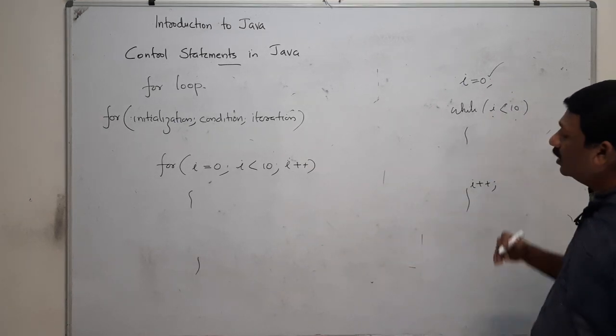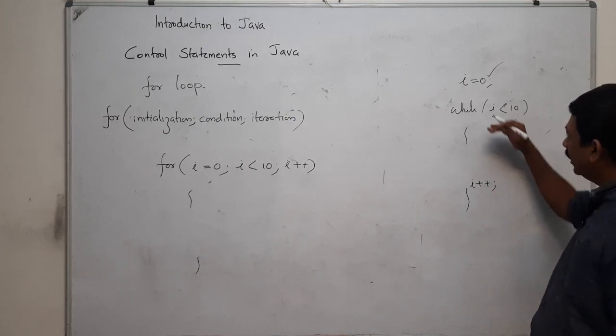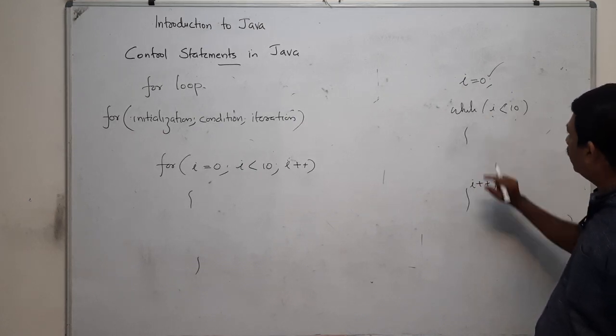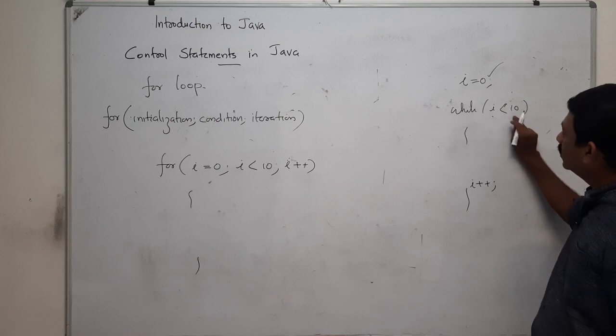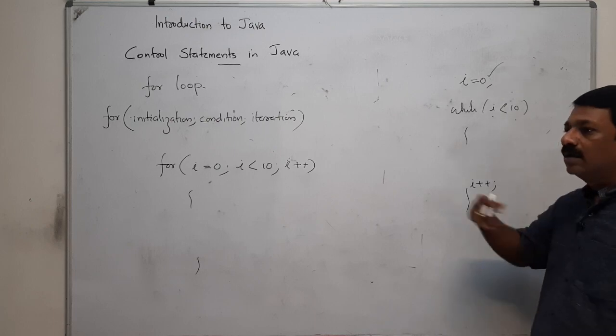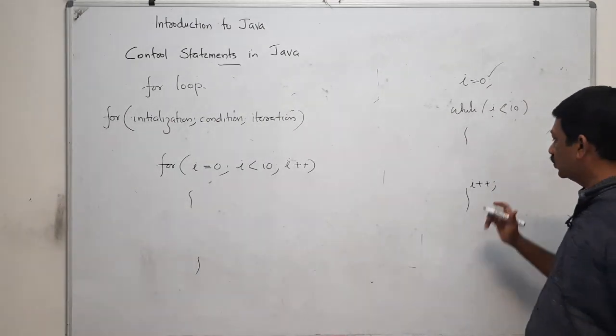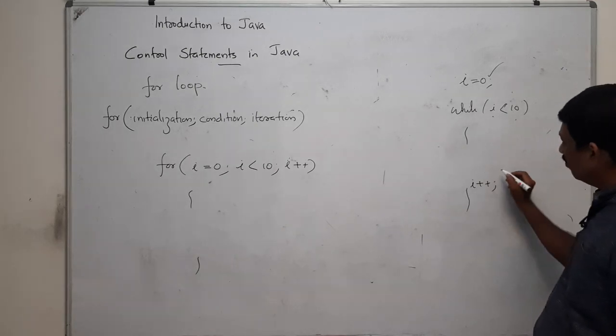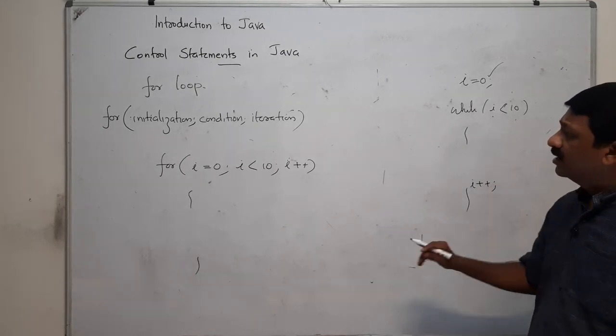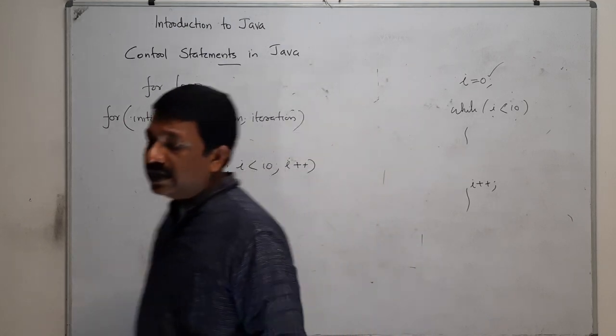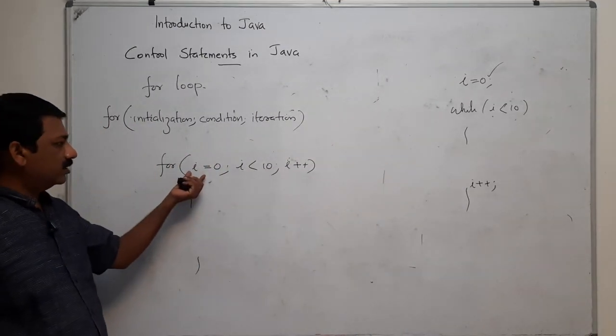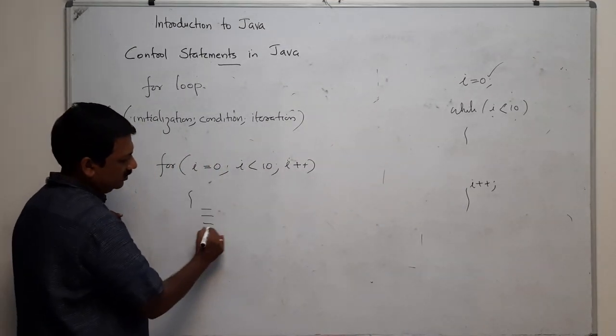Otherwise you will be in trouble, because if you are not updating the value of i, i is always less than 10 and it will be in an infinite loop. So you have to modify the value of i.